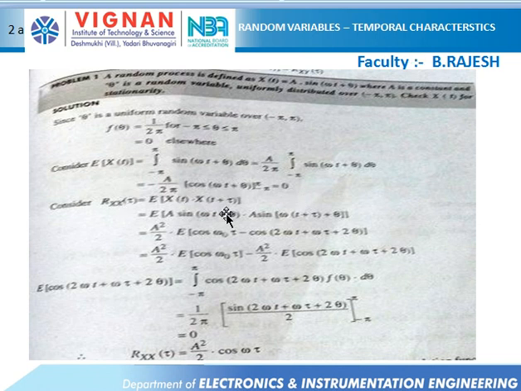Now you should find the variance, so you should find the autocorrelation. We know that autocorrelation is nothing but the expected value of x of t times x of t plus tau. By working this out, we get a result depending only on tau. So both are independent with respect to time, and we can conclude that it is a stationary process.